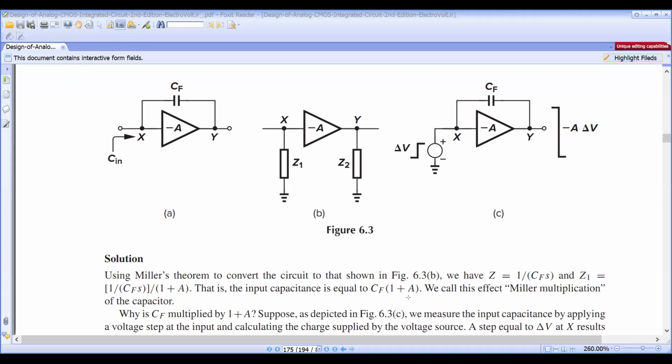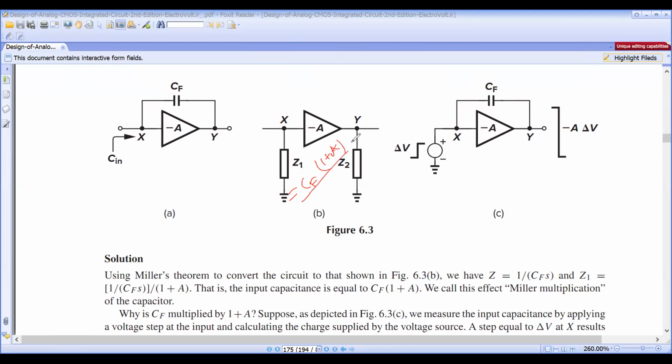That means the Z1 value is the capacitance CF multiplied with the 1 plus A value.